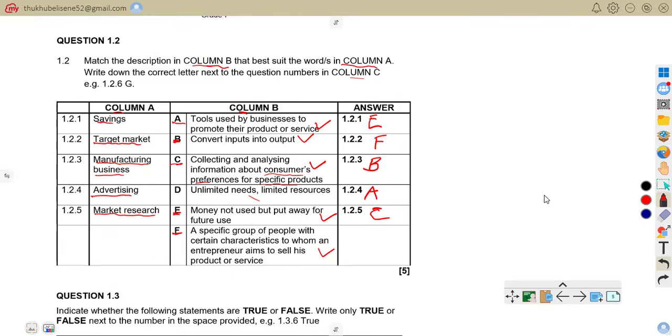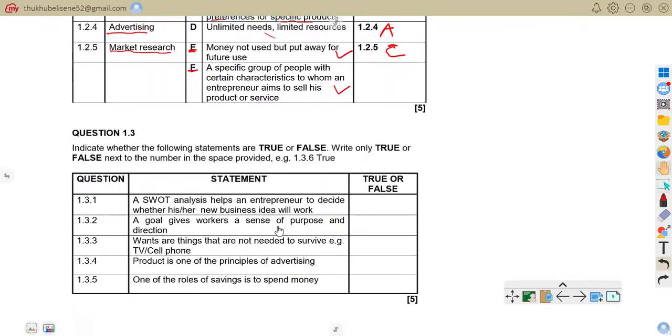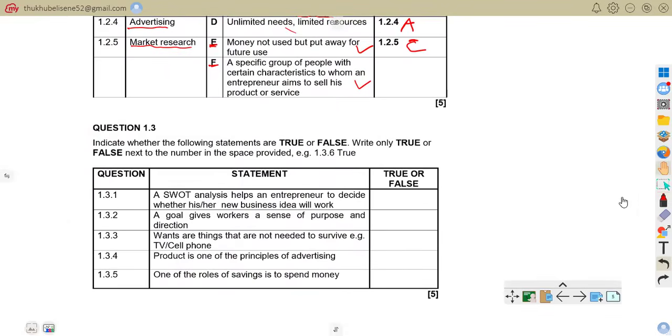So that is that. Now we move on to 1.3. Question 1.3 says indicate whether the following statements are true or false and write true or false next to the question number in the space provided. Easy, 1.3.6, that is true. That is an example.